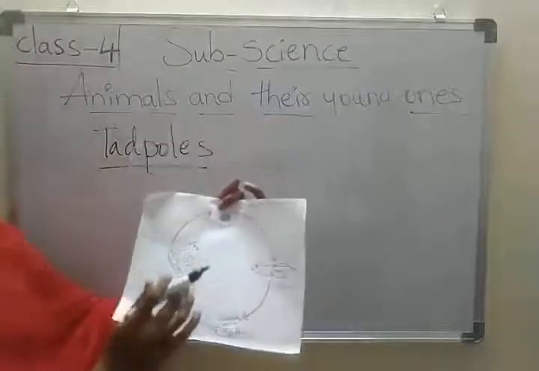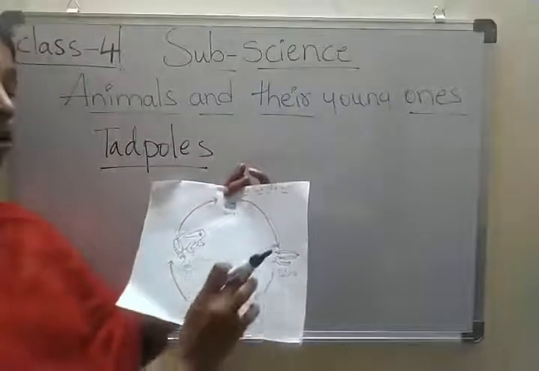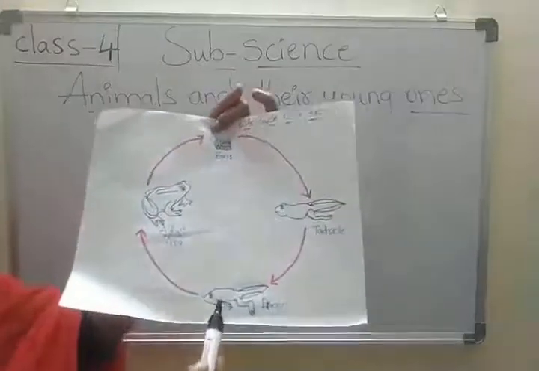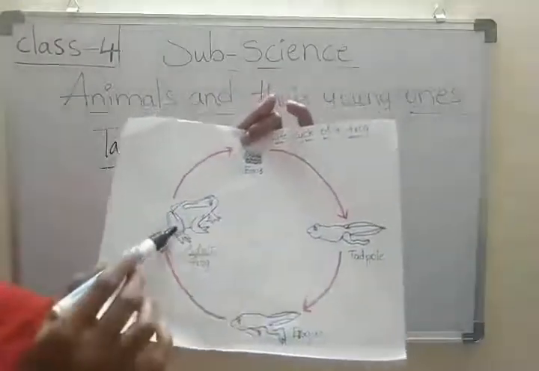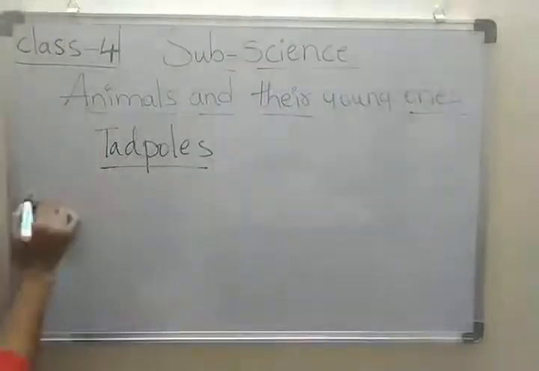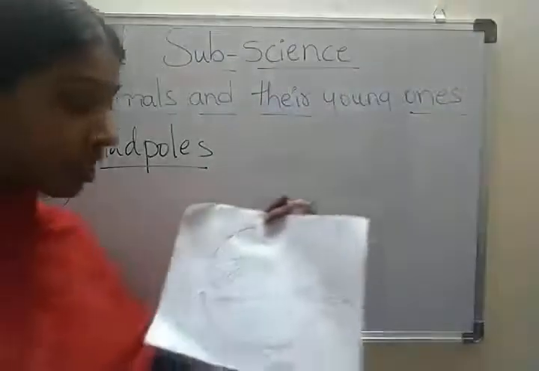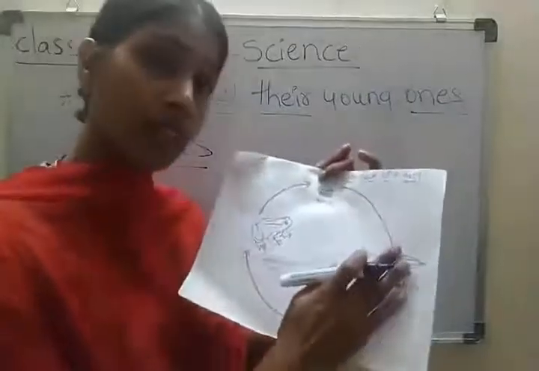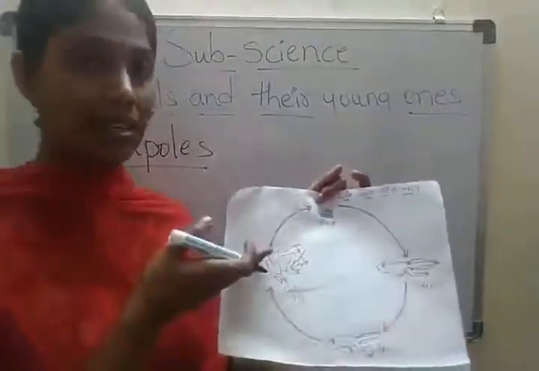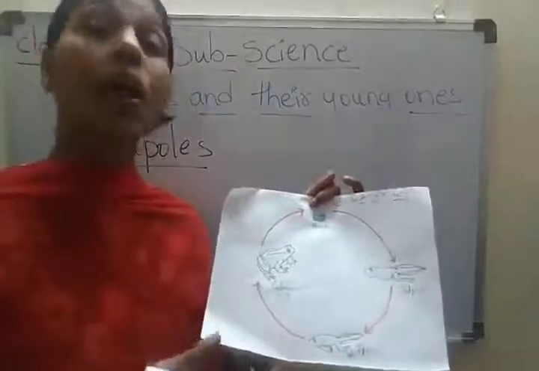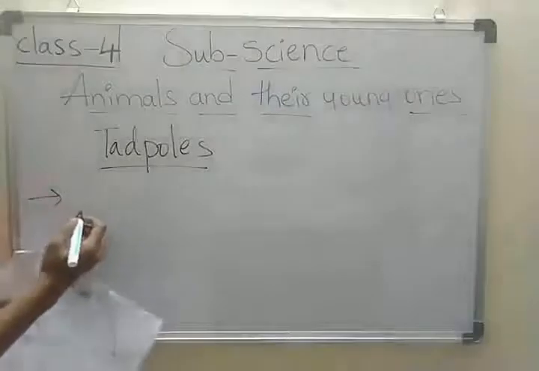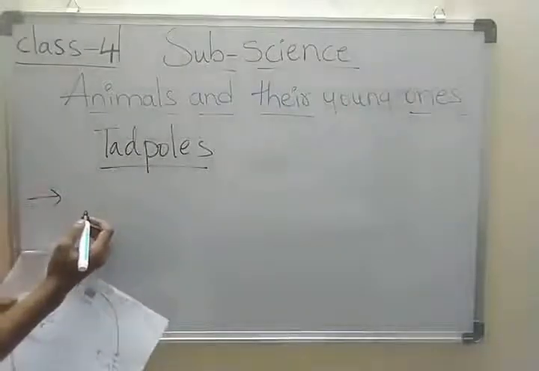So the process of transformation of a young one into an adult is called metamorphosis. What is metamorphosis? The young ones change into an adult. That process is called metamorphosis. Children, please note down the definition of metamorphosis.